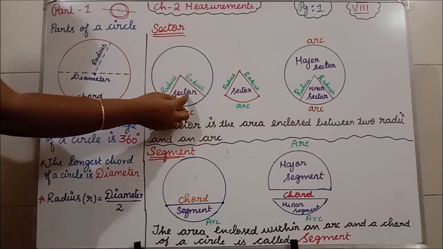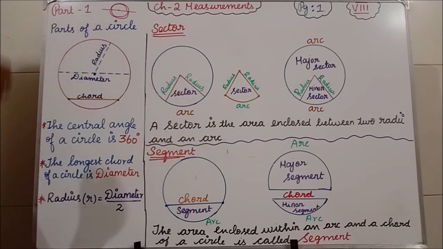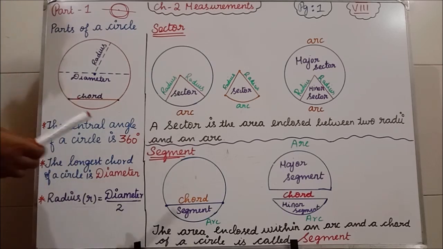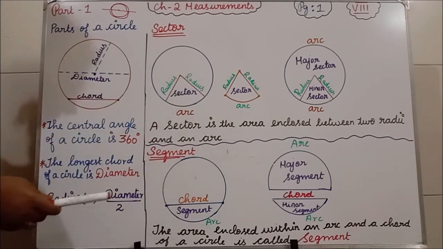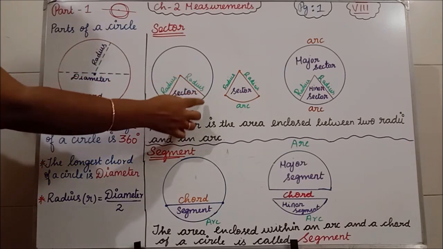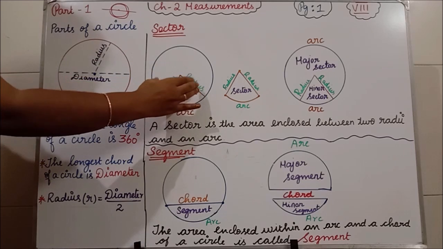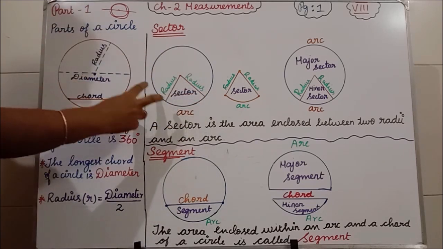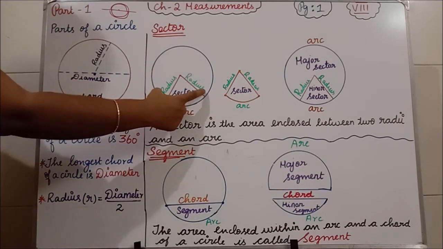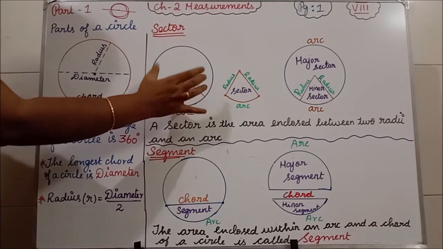Now this portion we can say as what? Sector. Okay, so sector means what? A sector is the area, so this is one area, isn't it? The sector is the area enclosed between two radii. In between what we are having? Sector. So that is enclosed with what?